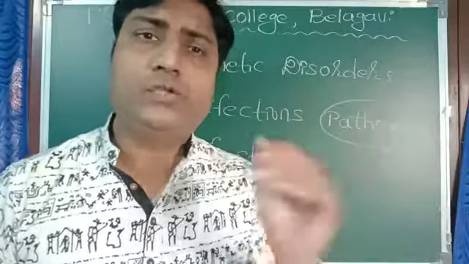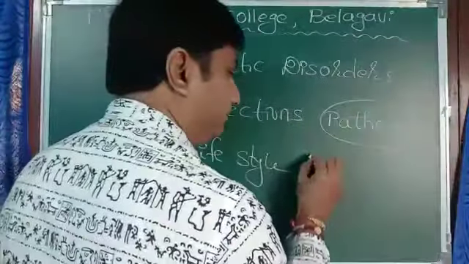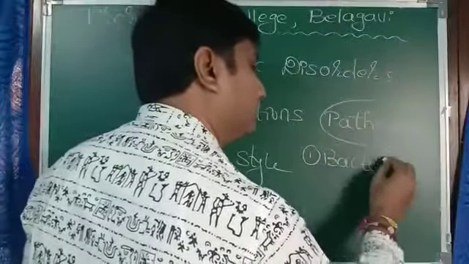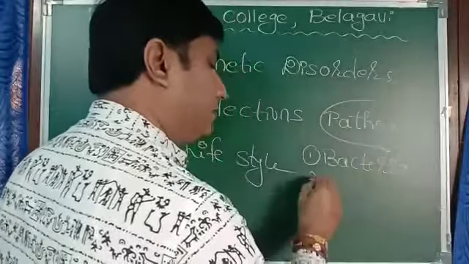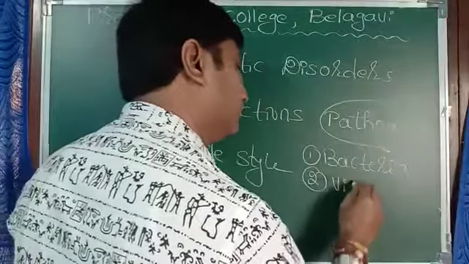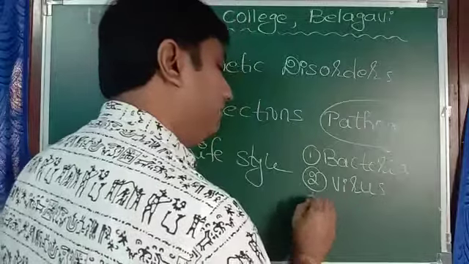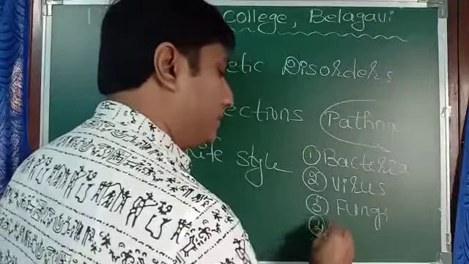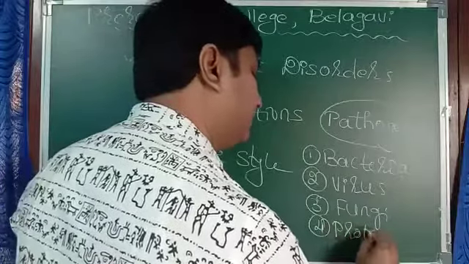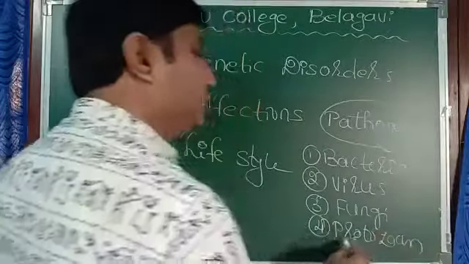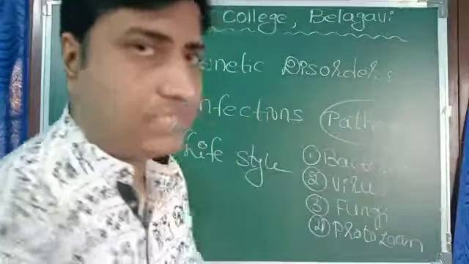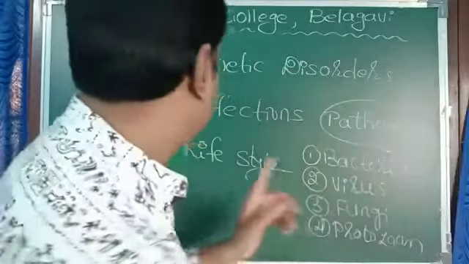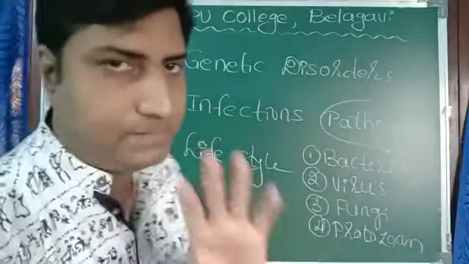Now, which are the various groups of pathogens? One, bacteria, virus, fungi, protozoans, etc. So there are various kinds of pathogens that cause diseases, and that means we get infected by these, and that is infection. So we get diseases by infections.